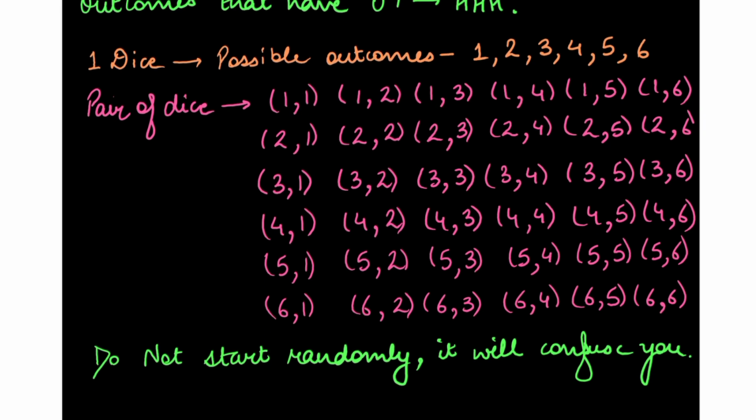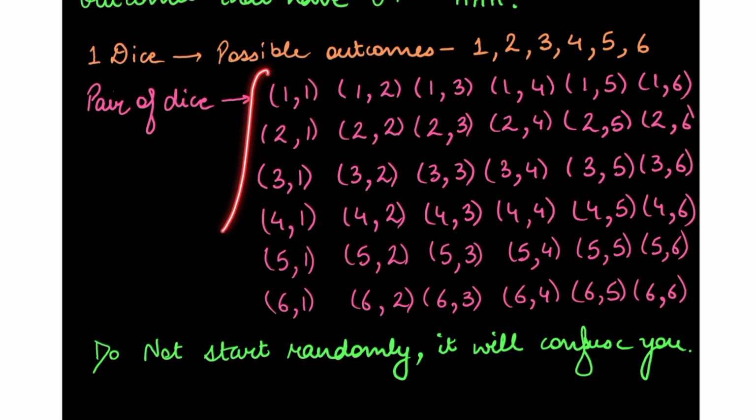Now, if we start writing it randomly, like sometimes we start from 3 comma 3, 3 comma 4, 3 comma 5, we will get confused very easily. So just write it in a proper order. Start from 1 on the first dice and the second dice can vary. Similarly, start from 2 on the first dice, then 3, 4, 5, 6, and the second dice can vary. It will help us write in an orderly manner.